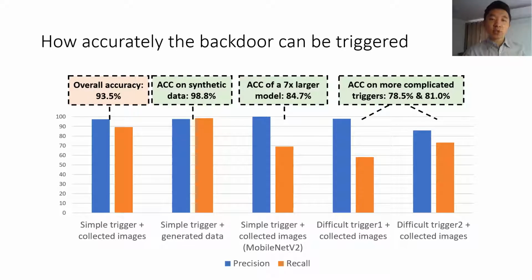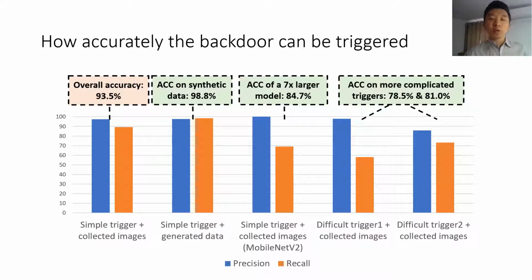The results show that the backdoor accuracy is about 93.5% on the alert icon trigger, which is already pretty high in our opinion. Especially the precision is higher, meaning that the backdoor trigger detector is unlikely to produce false positives. The accuracy result is higher than a baseline CV model, which has about 7 times more parameters.